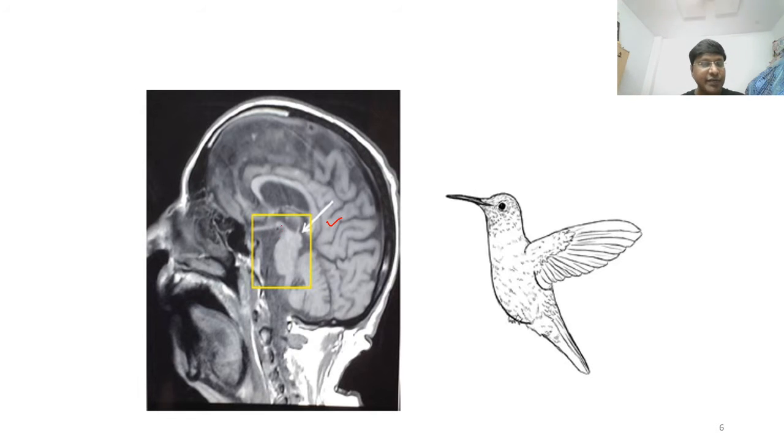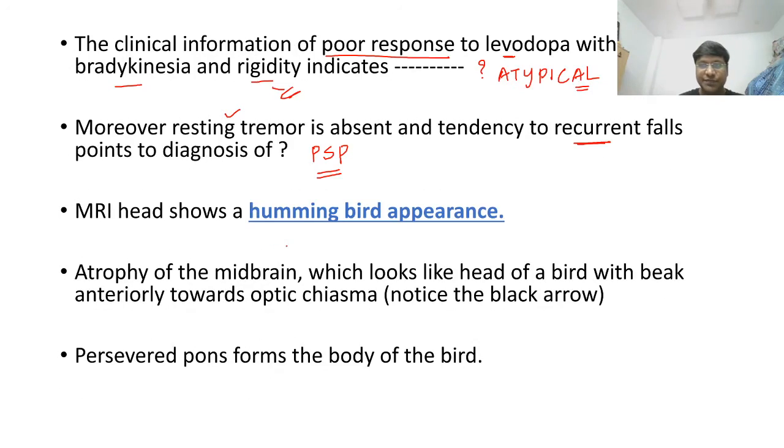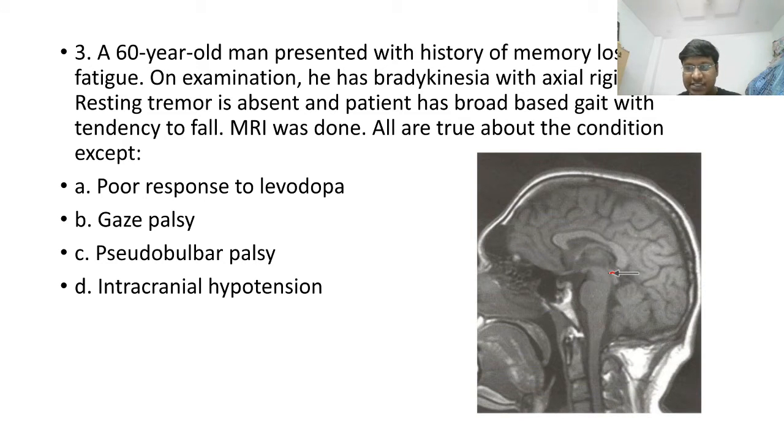Why does this individual get this appearance? Because there is atrophy of the midbrain, and that atrophied midbrain looks like a bird with a beak anteriorly, towards your optic chiasma. In this image, this arrow is pointing towards your optic chiasma.